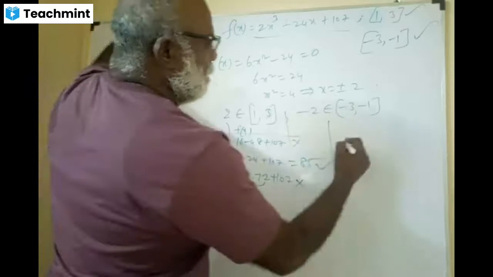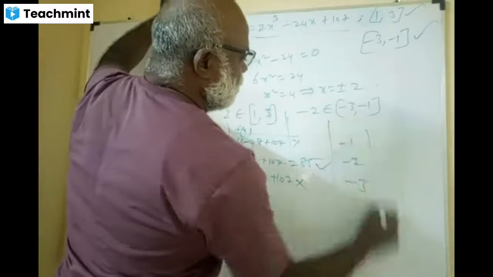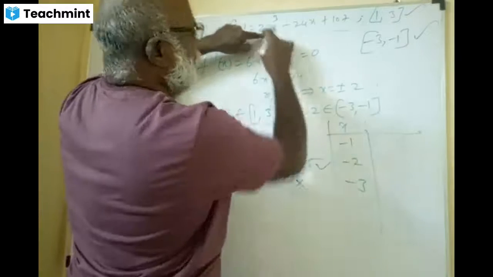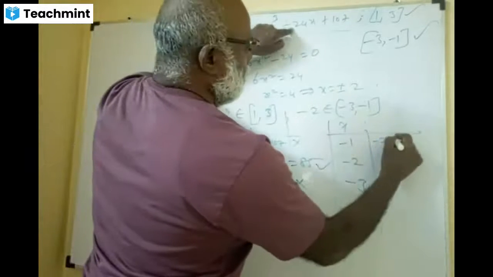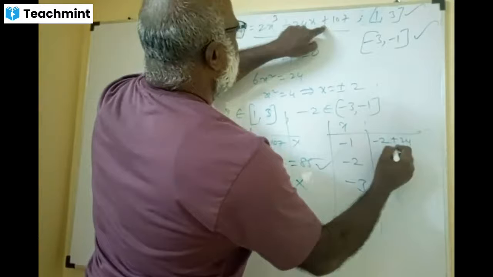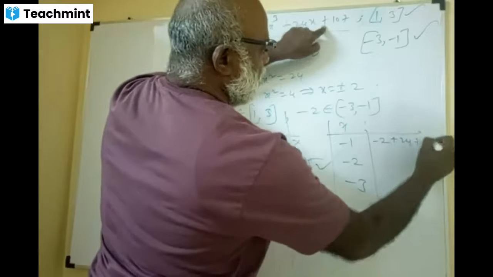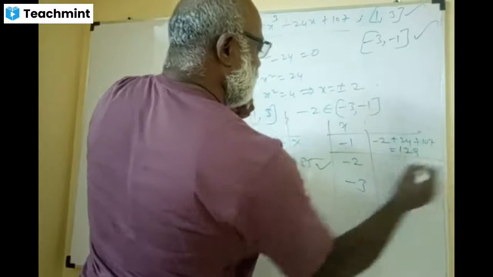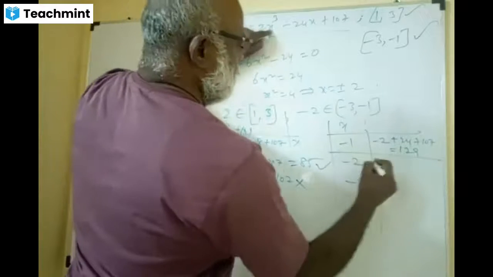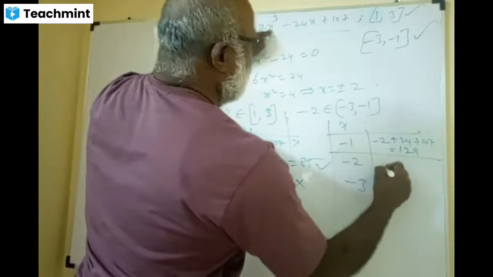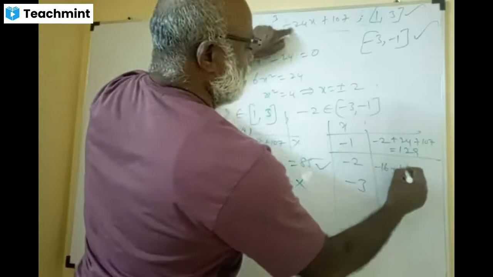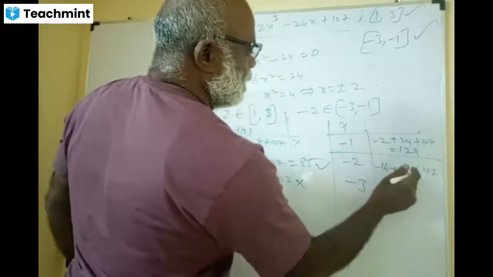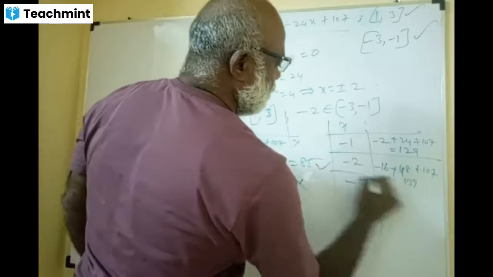Similarly, go for minus 1, minus 2, minus 3, the three x values. Put minus 1 here, you get minus 2, plus 24, plus 107, you get 129. That is the first one. Second one, put minus 2: that is minus 8, plus 48, plus 107, that is 139.